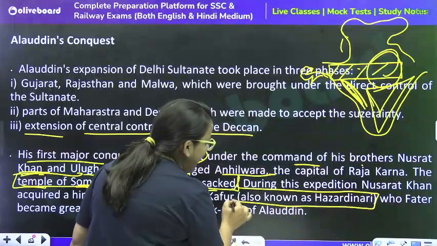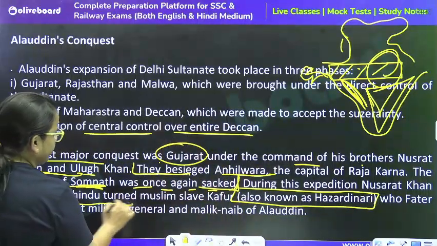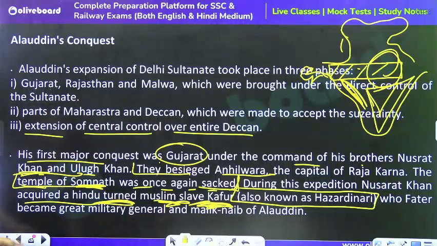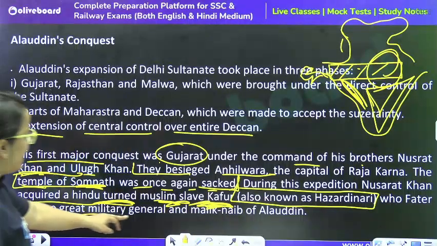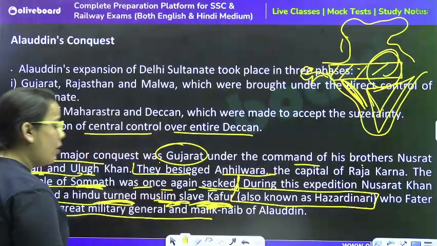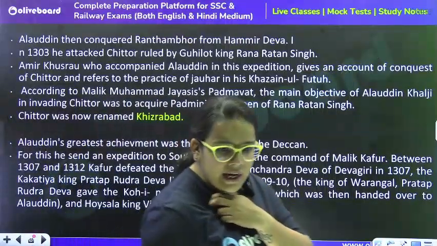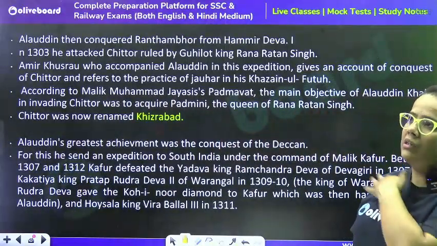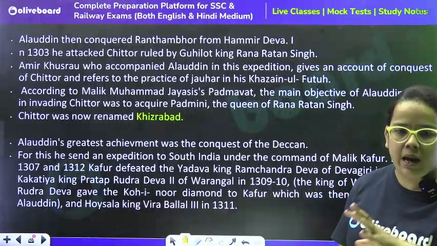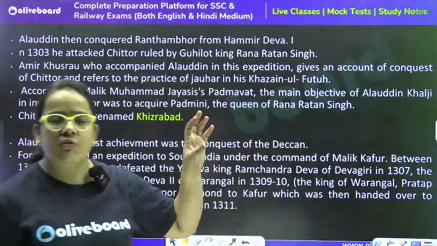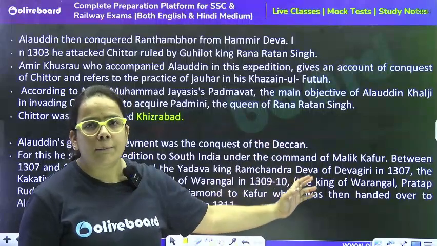This was the title of Malik Kafur, who later became a great military general. With the help of Malik Kafur, the whole Rajasthan region was captured, and the Deccan region was also captured with his help again.